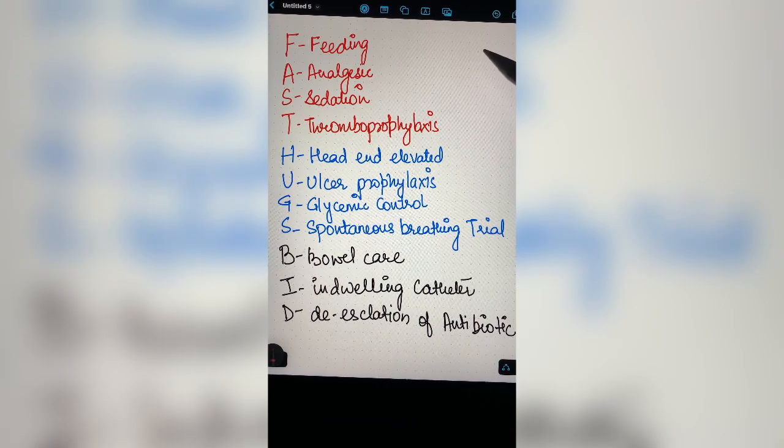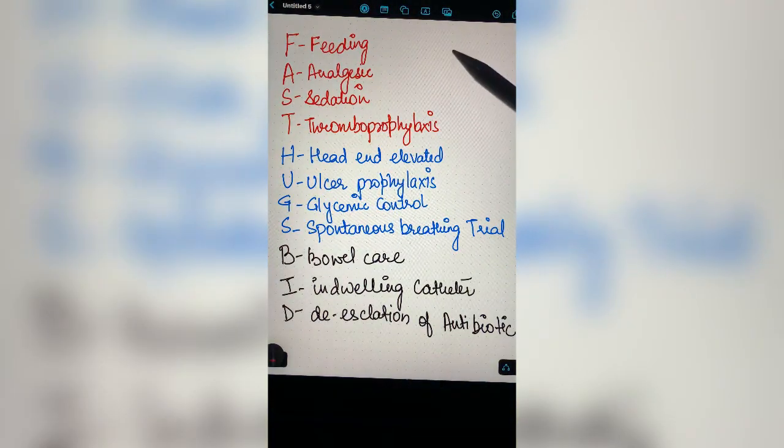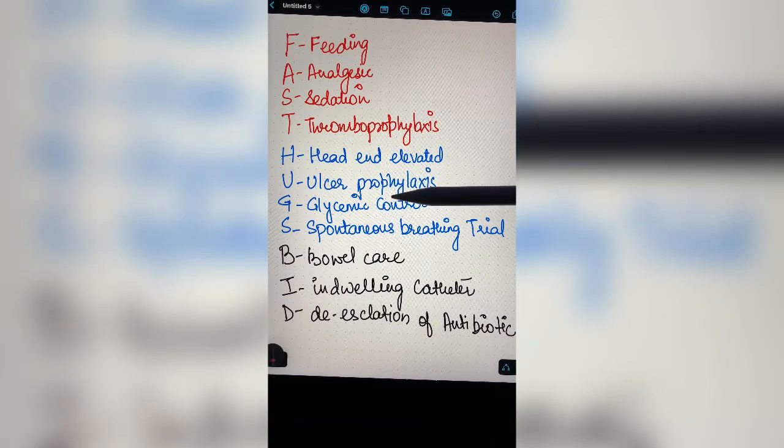This mnemonic was given by Vincent in 2005, where it was FAST HUGS. BID was added later, but these are very useful whenever we are taking care of a patient who is critically ill. So in this video we'll quickly talk about the patient who is on a ventilator, and under these headings, how we can take care of a patient in a very safe and secure way.